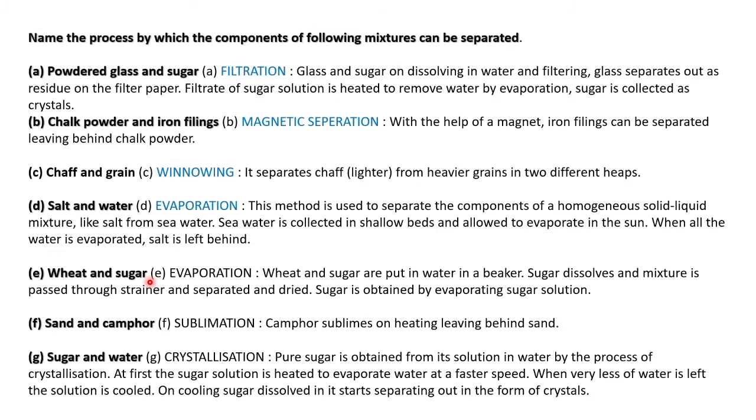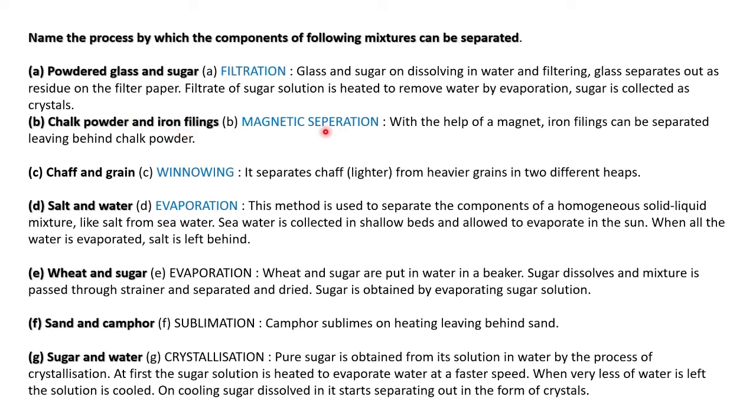And one more question. Name the process by which components of the following mixtures can be separated. Powdered glass and sugar can be separated by filtration, because sugar dissolves easily in water and we will separate it out, and the powdered glass can be separated by the filtration method. The residue will be on the filter paper. Then chalk powder and iron filings: magnetic separation.